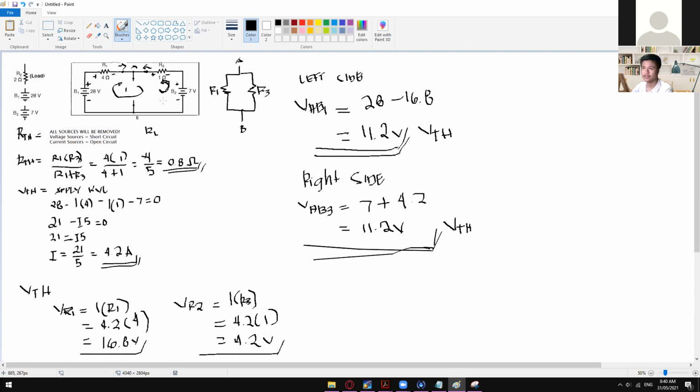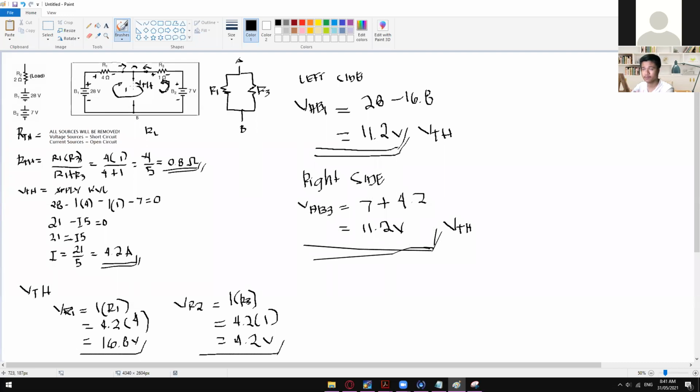Okay, yes, sir. So again, wherever is our RL, that is where we can solve for the RTH, which we did a while ago for this one, R1 and R3. The same with the VTH. Okay, as you guys can see, this is where we are solving the final value of our VTH. So looking for the potential voltage on the left side will give us 11.2, and then the potential voltage on the right side, which also gives us the same value, which is 11.2 volts.